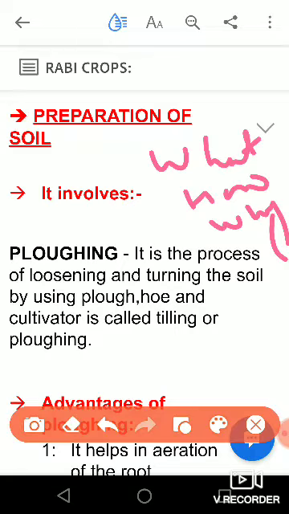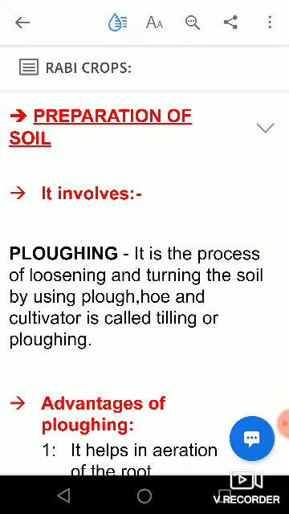Why is it important? I will tell you. If we are going to prepare the soil, the first question that comes in your mind is what we will have to do during preparation of soil. So I am giving you the answer to that what. What are the things which we perform during preparation of soil? The first process in preparation of soil is plowing. So what will we do during the plowing?